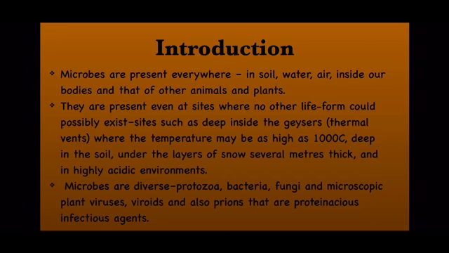If somebody asks what is the difference between viroids and viruses, you know children, in viruses the genetic material may be DNA or RNA, but in viroids the genetic material will always be single-stranded RNA. In viruses the protein coat is there, but here the protein coat is absent. So you can easily distinguish viroids from viruses. Besides this, viroids are much smaller than viruses. Now we will come to prions. Prions have one peculiar characteristic: they do not have genetic material or nucleic acid. So they are simple protein particles.